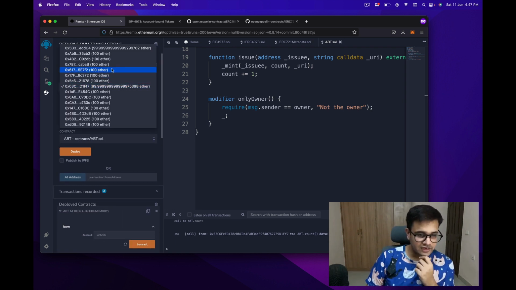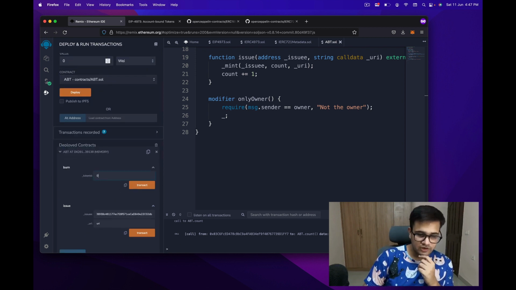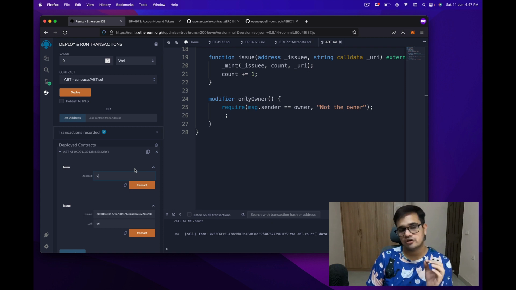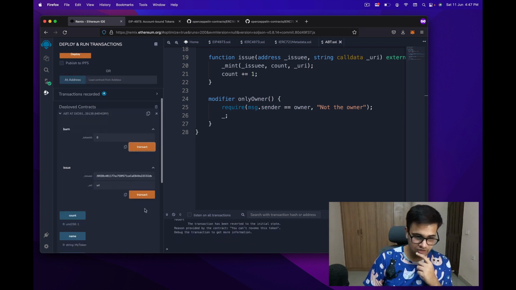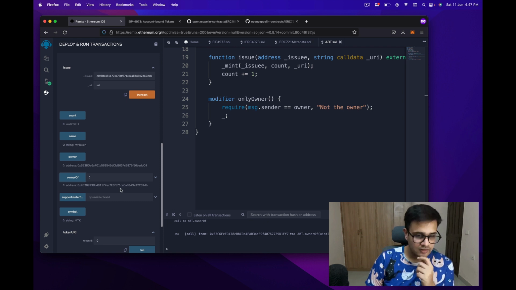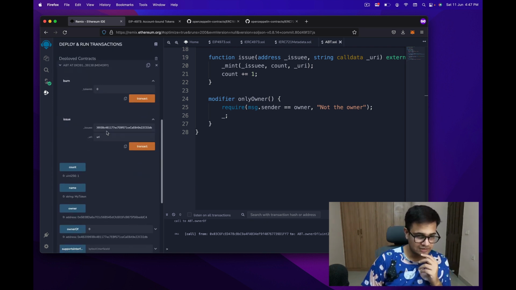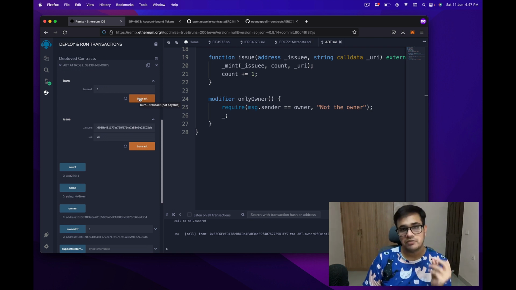Another thing that we can try is that you cannot burn a token if you don't hold it or you're not the owner. So if I press the token ID 0 to burn, the transaction reverts. You can check who is the owner of this token ID, which is the 0x4b2, which is, I believe, the third account. So I can select the third account and try to burn the token.